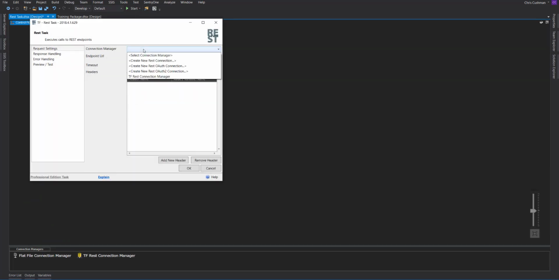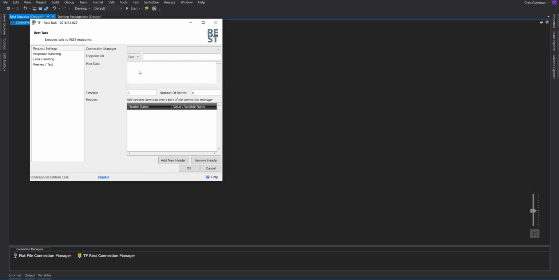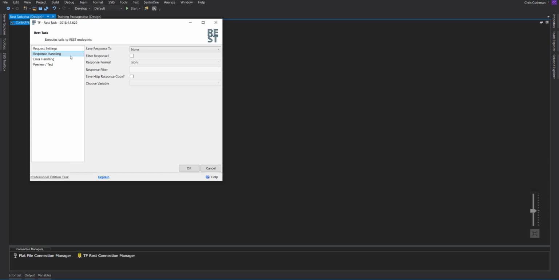Here you'll have a spot for a connection manager. You'll have a spot for the endpoint URL. You'll have an option for get, post, put, delete, and patch, and a box will show up for you to input that data. You have a timeout function, a number of retries that you'd like to retry the connection, and a spot for headers.